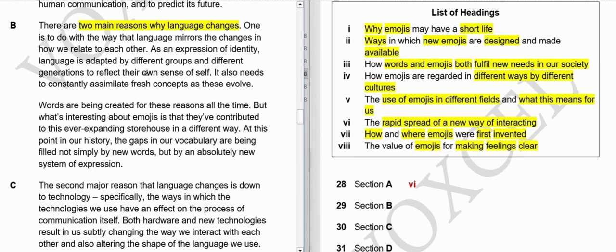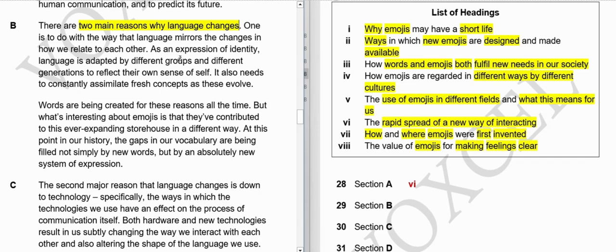With time, our relation with each other evolves. Maybe 200 years ago, 500 years ago, 1000 years ago, how we related with our neighbors or how we lived as a society, it was different. So the words we used at that time were different, or the context of their usage was different to the context we use now, or the words we use now. So that's the reason why it changes.